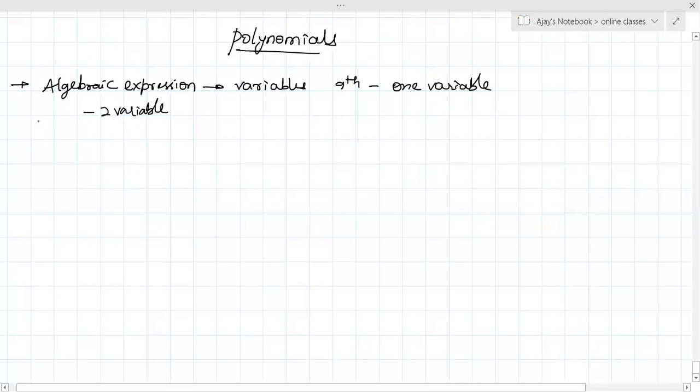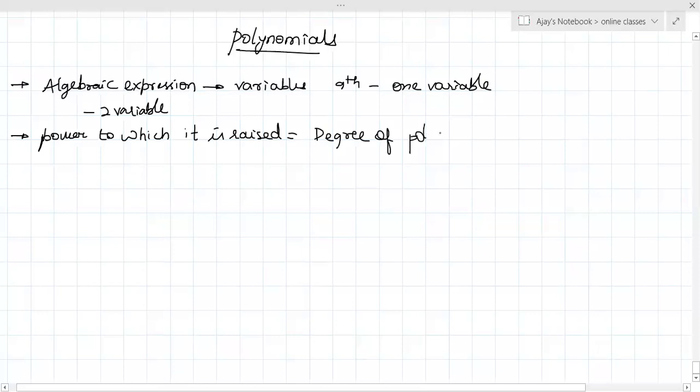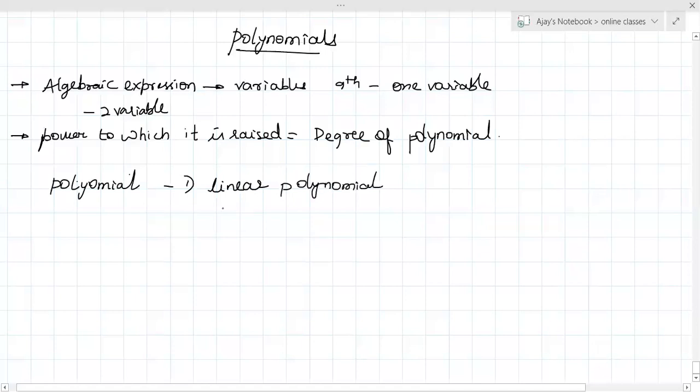A polynomial is an algebraic expression having some variables, and the power to which the variable is raised is called the degree of the polynomial. Equations in mathematics are divided into linear polynomial, poly means multi, understood?